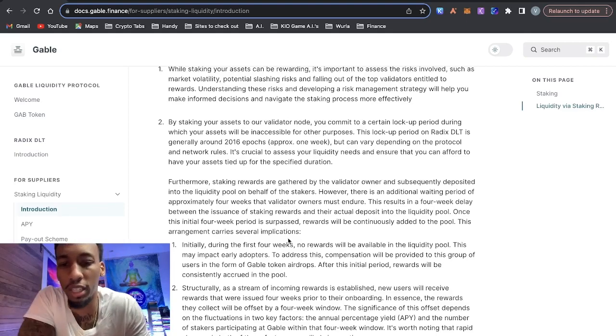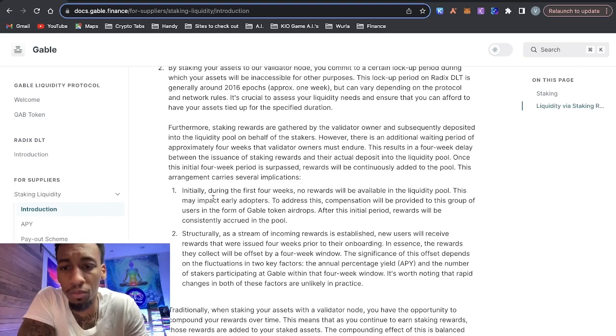This arrangement carries several implications. One, during the first 4 weeks, no rewards will be available in the liquidity pool. This may impact early adopters, and to address this, compensation will be provided to this group of users in the form of Gable token airdrops. That's pretty cool. After this initial period, rewards will be consistently accrued in the pool.